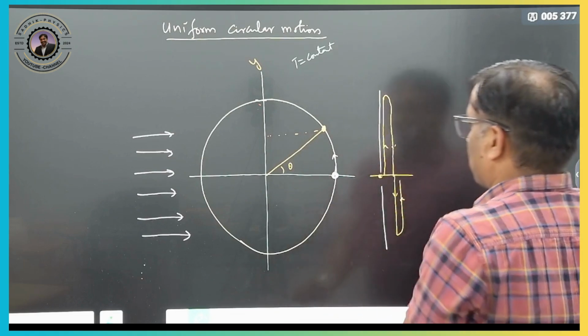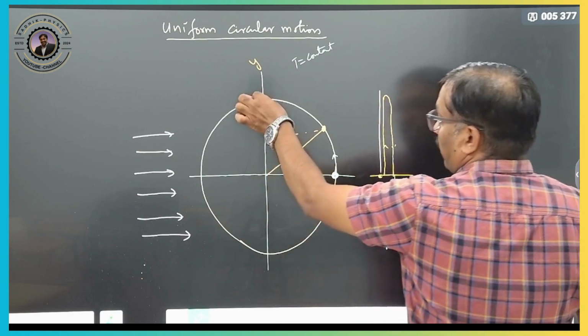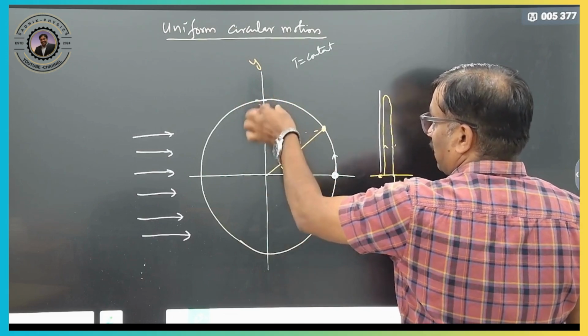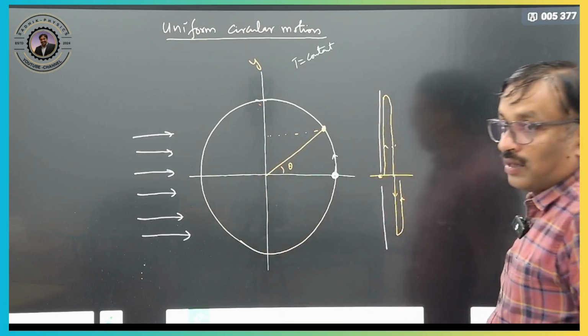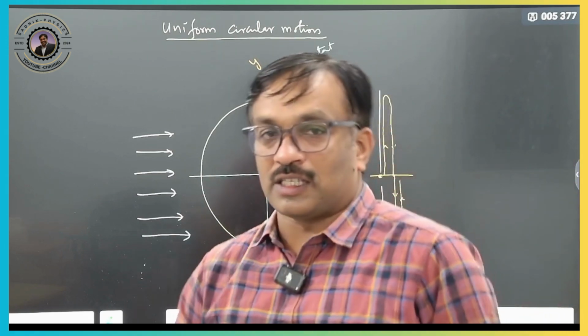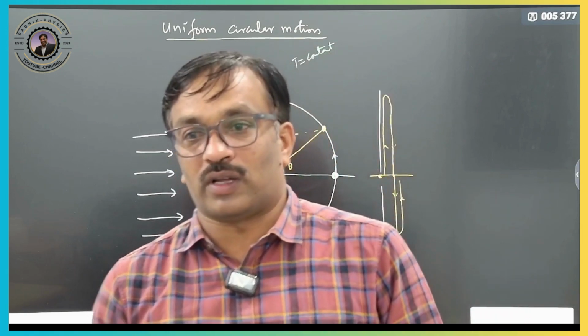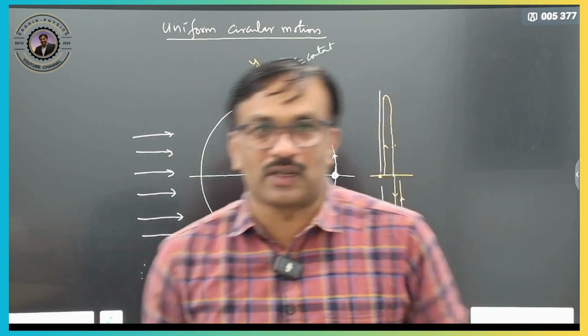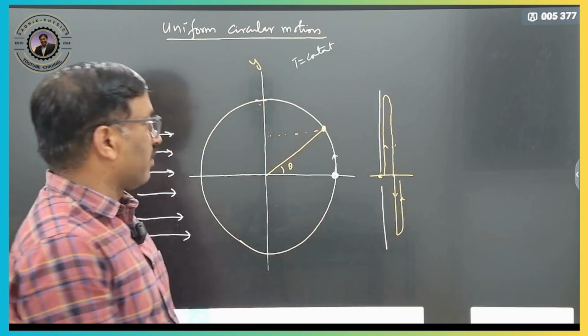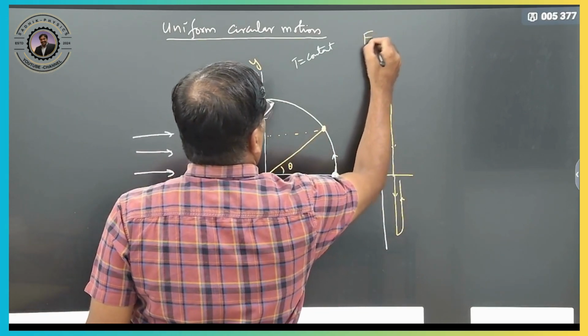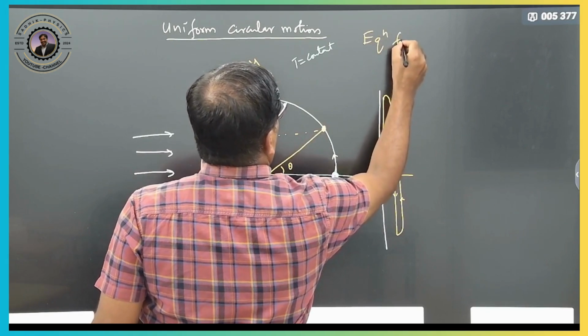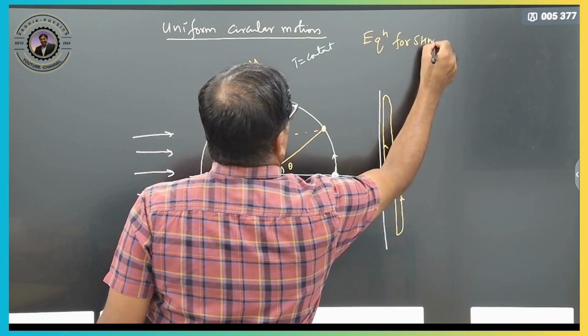Even the x projection, if the particle is here and going like this, is also like a simple harmonic, correct. So the y projection or the x projection is a simple harmonic, right. When we have to take the x projection and when we have to take the y projection, we'll see. Now first of all, our intention is the equation for simple harmonic motion, the equation for SHM, right.